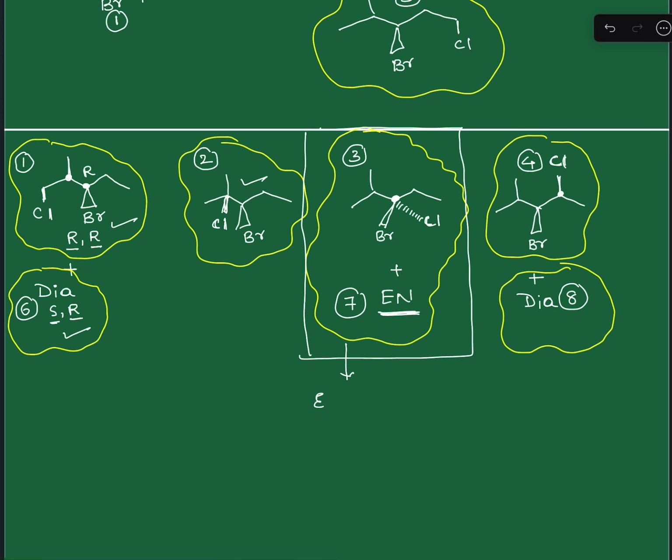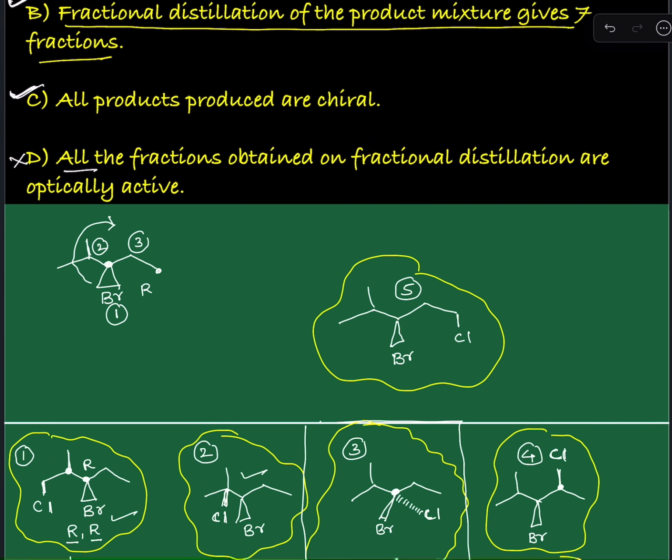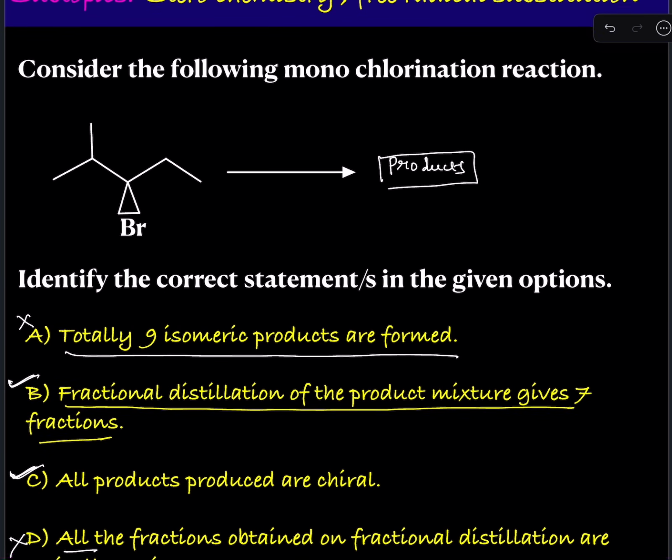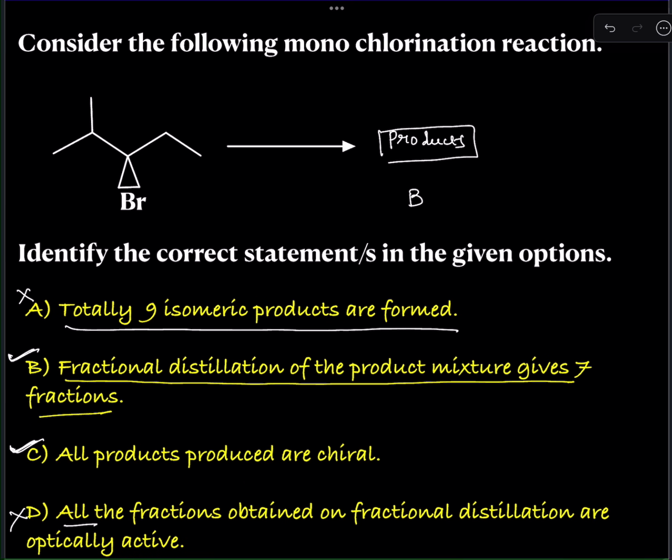This is an equimolar mixture of enantiomers, that is a racemic mixture, which is optically inactive due to external compensation. This fraction is not optically active, but of course the remaining fractions are optically active. But he is saying all fractions, therefore it is also wrong. So ultimately the correct answer to the question is B.